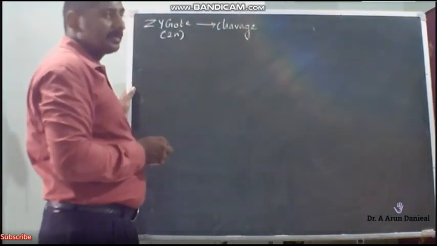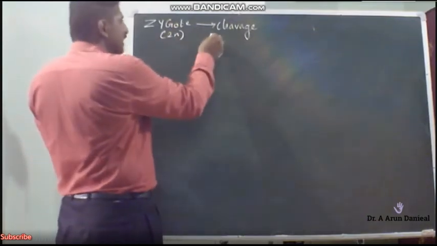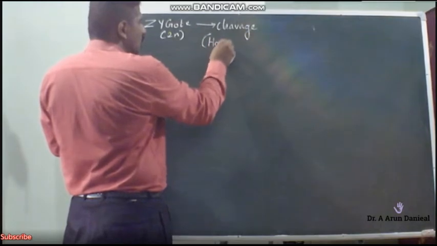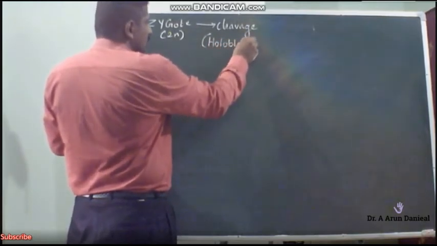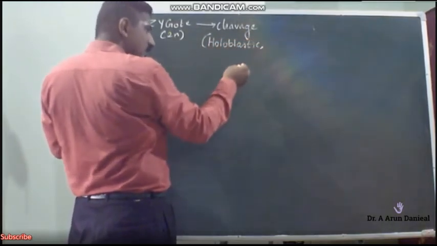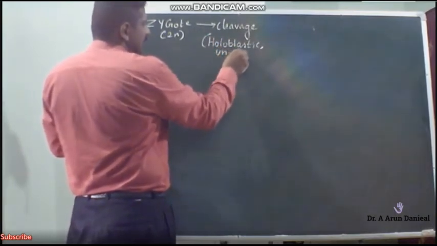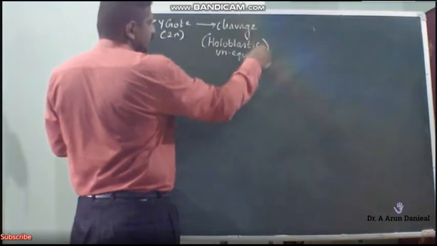It is a repeated mitotic division where the entire zygote will divide, so we are going to call it holoblastic. But the division is unequal, that is asymmetrical. So holoblastic unequal division occurs.